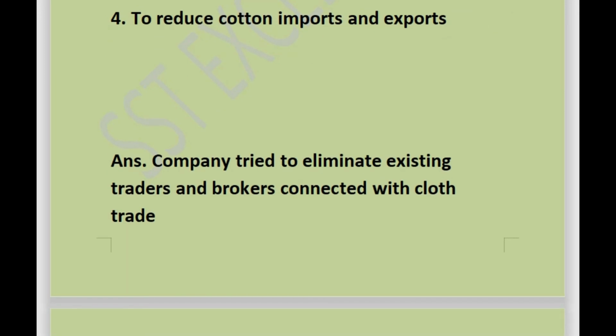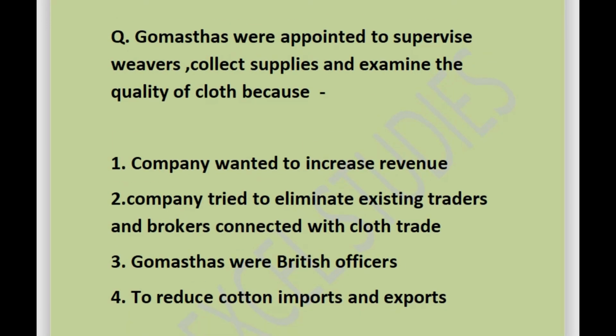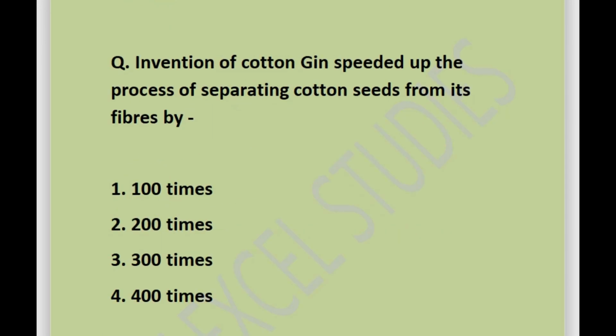Answer is company tried to eliminate existing traders and brokers connected with cloth trade. That is why company appointed Gomasthas. Next question is, invention of cotton gin speeded up the process of separating cotton seeds from its fibers by,